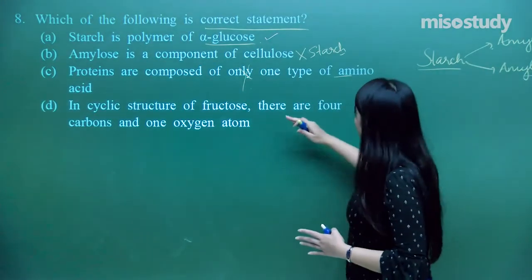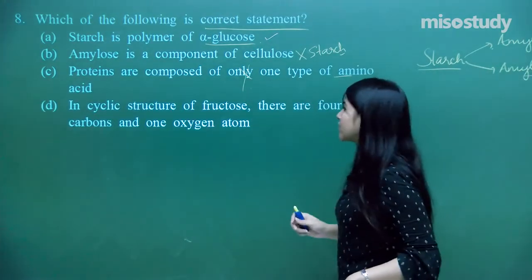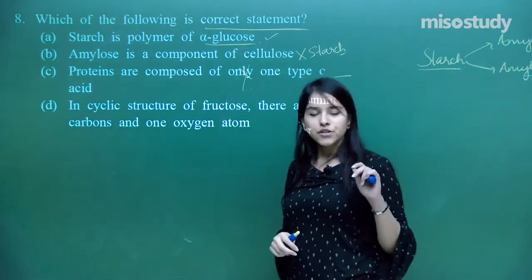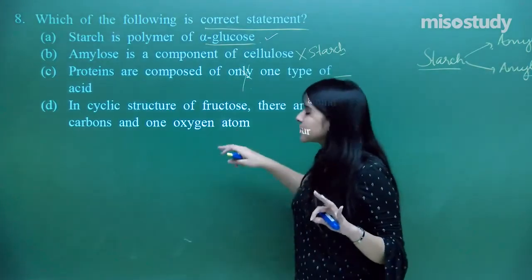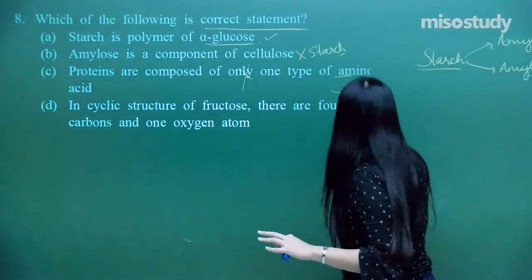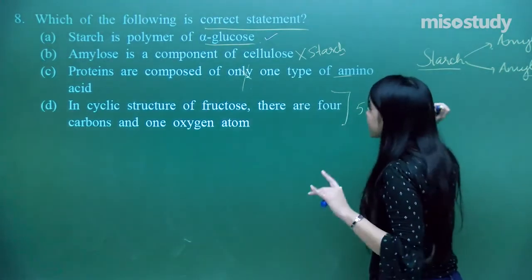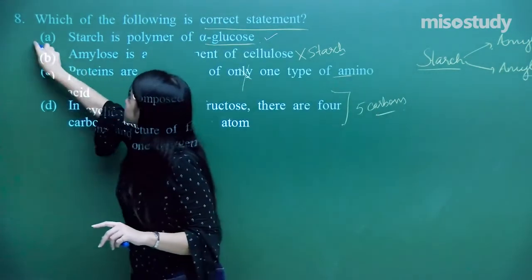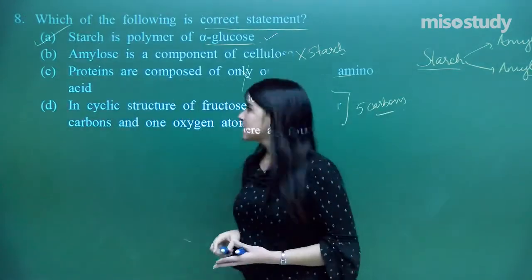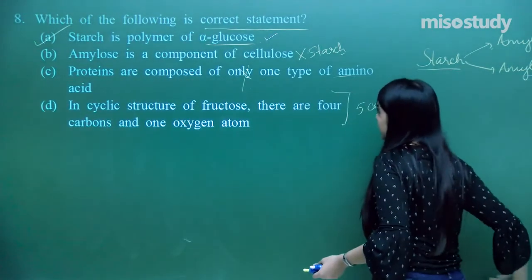In the cyclic structure of fructose, there are 4 carbons and 1 oxygen. Is it so? Not at all. Not 4 carbons but 5 carbons. So I hope everybody has got the answer here, which is number 1. Let's just move on to the second last question here.